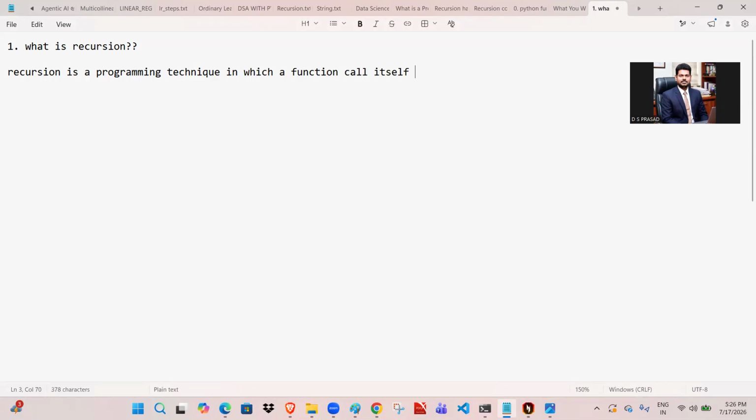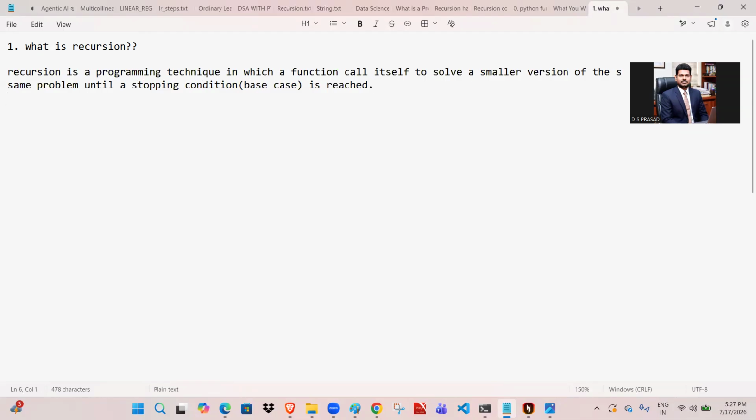So the same function is calling itself to solve a smaller version of the same problem, until a stopping condition. This is also called the termination condition, which is nothing but the base case. So the base case is reached. So this is the definition.